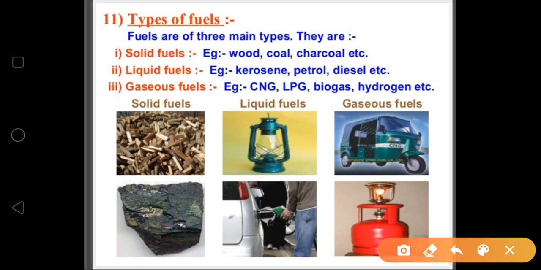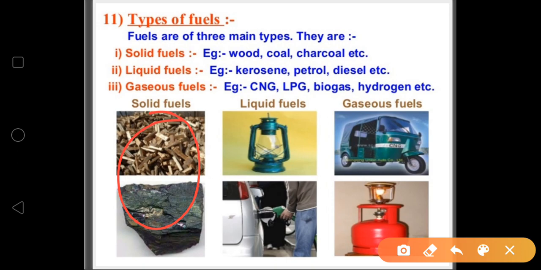First of all, let's discuss the types of fuel. There are three main types of fuel: first is solid fuel, next is liquid fuel, and then gaseous fuel. You can see the pictures here. Solid fuels are those which are solid to the touch, for example charcoal and wood.